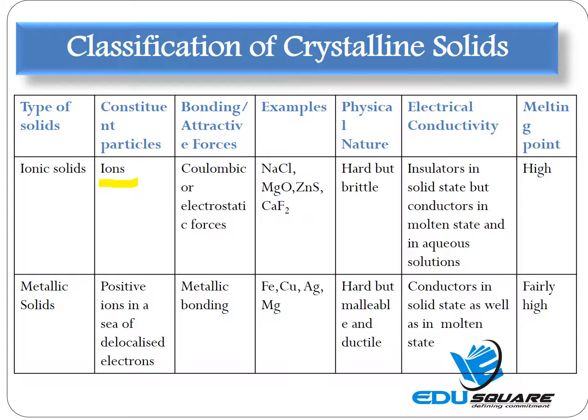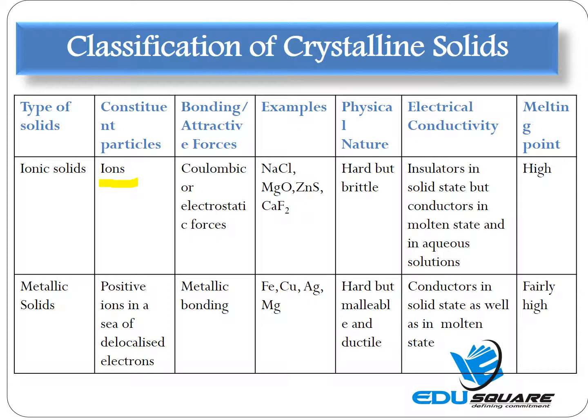Coming to the metallic solids, about three-fourths of the known elements are metals, with the exception of mercury and gallium, which are liquids. All other metals are solids. They are quite hard, have high melting points, and high electrical and thermal conductivity. They are also malleable and ductile.